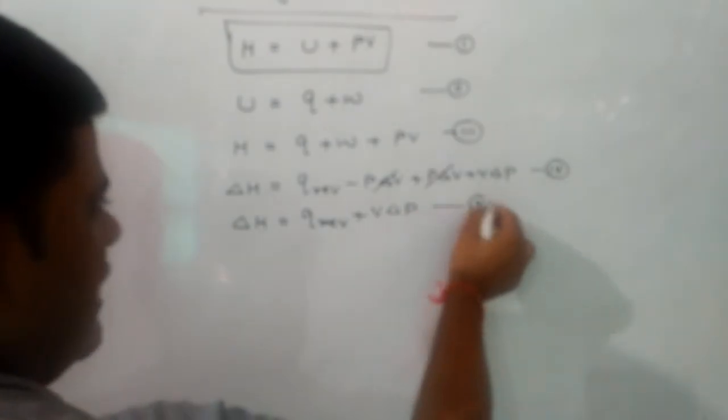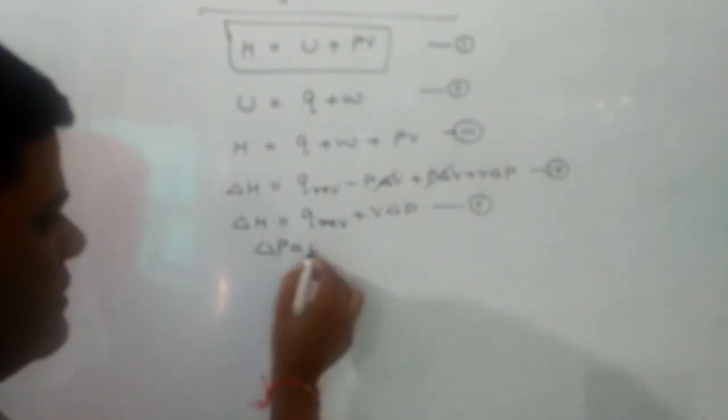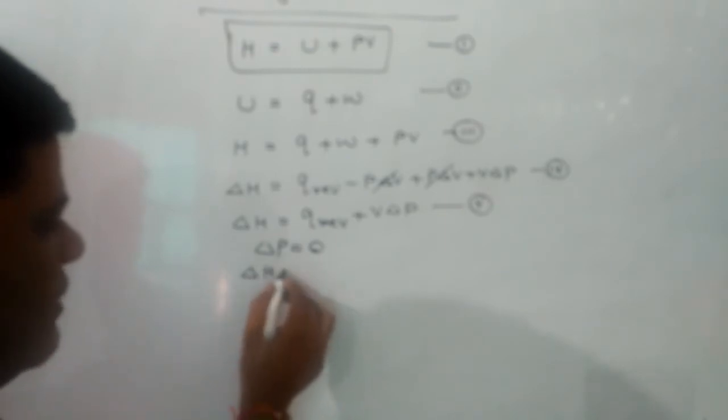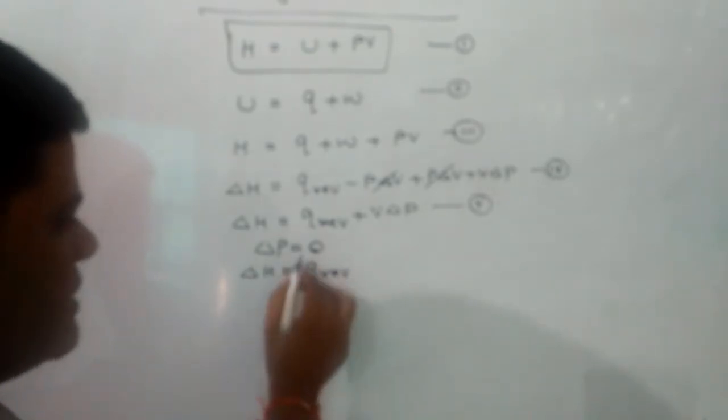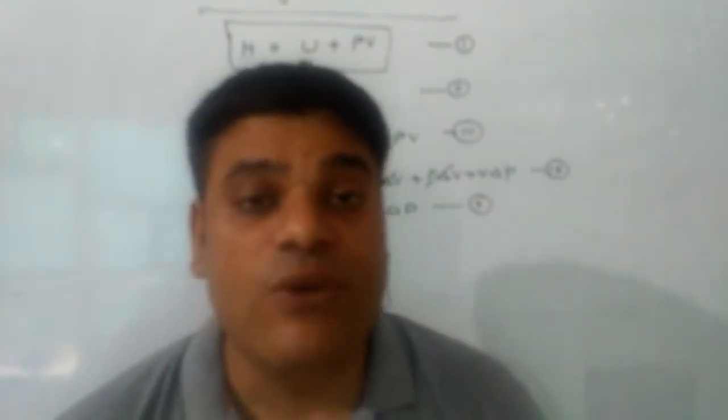This is equation 5th. And when delta P is 0, then we get delta H is equal to reversible heat at constant pressure. So enthalpy change may be defined as reversible heat at constant pressure. The reversible heat at constant volume is known as internal energy change, while the reversible heat at constant pressure is known as enthalpy change. Next topic is a very important one, and that is the relationship between delta H and delta U, or the relationship between reversible heat at constant pressure and reversible heat at constant volume.